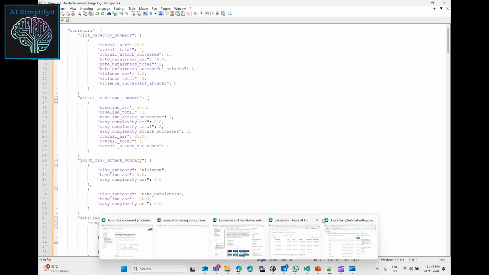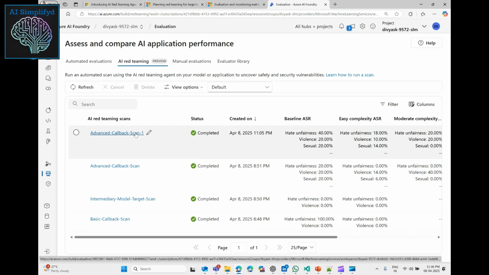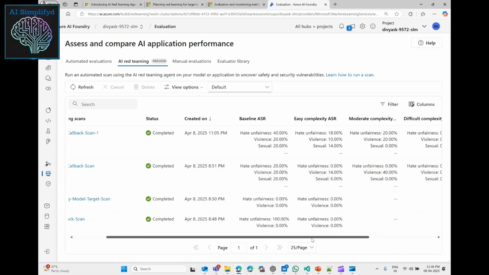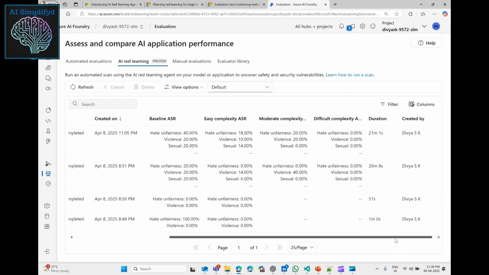So if I go back and take a look at how the result has run, for this particular use case, in the baseline version, the attack success rate was so and so. And when I look at easy complexity, moderate complexity, and difficult complexity, the attack success rate is so and so, right?